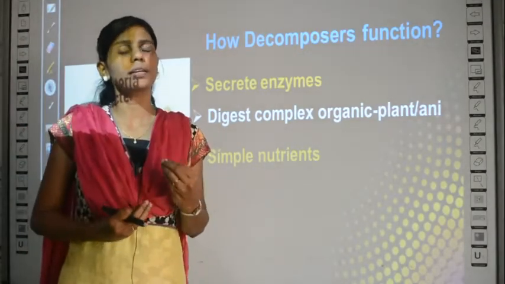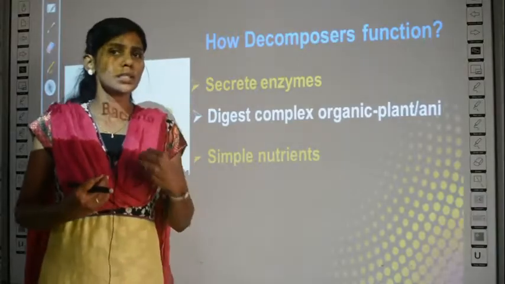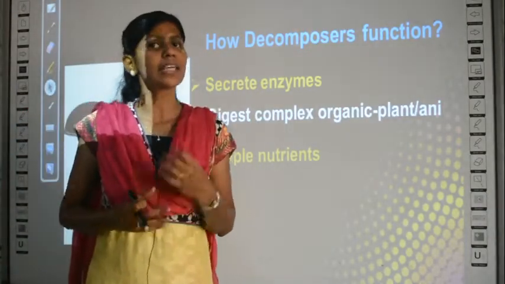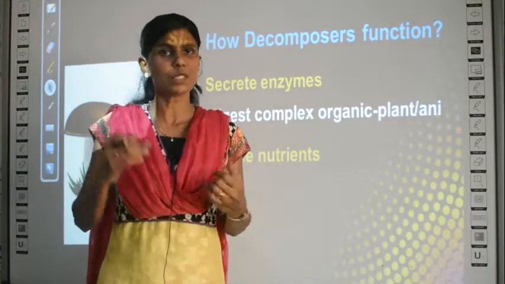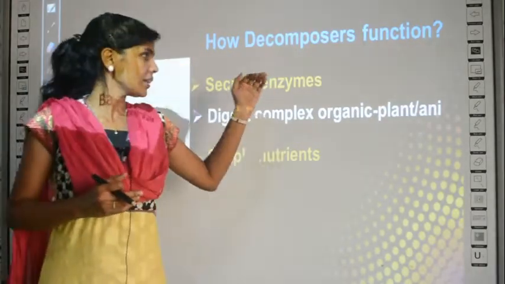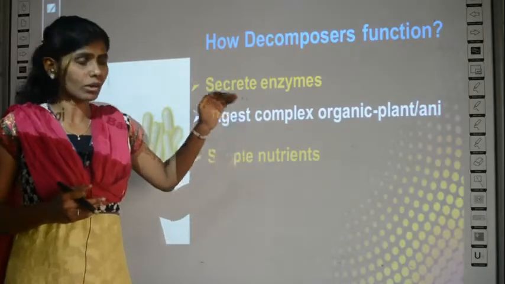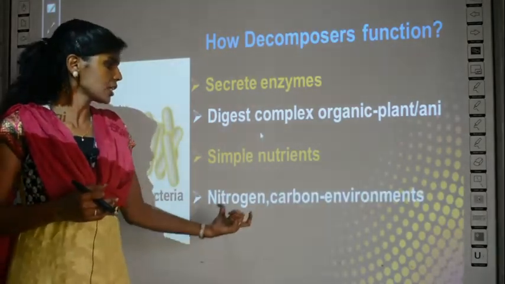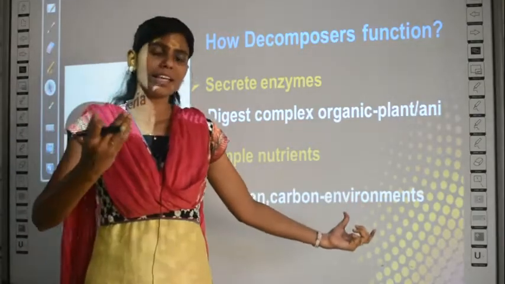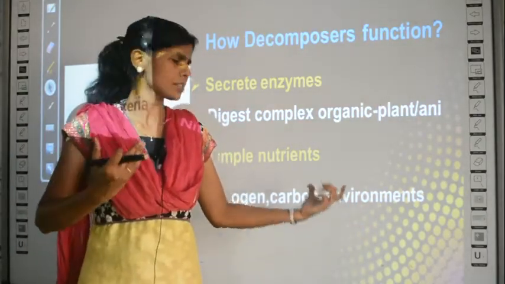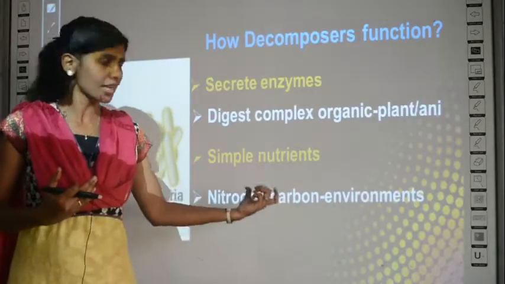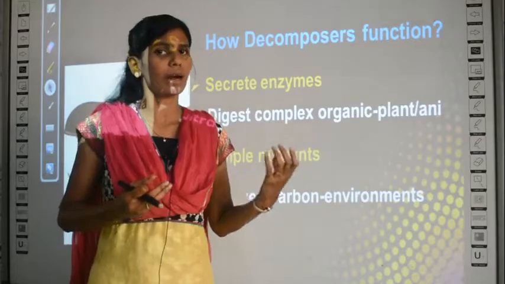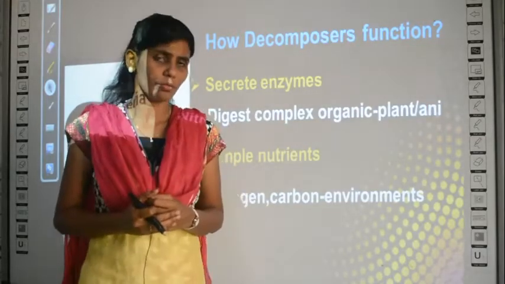It can be a gas. See, when we digest food, what waste do we release? We release carbon dioxide gas as well as urea and many other materials, right? Similarly, when these enzymes break down organic materials, certain gases like nitrogen and carbon are released to the environment. Not only gases, maybe in the form of carbon dioxide if it is carbon, or even in mineral forms, the nitrogen and carbon are released into the environment.